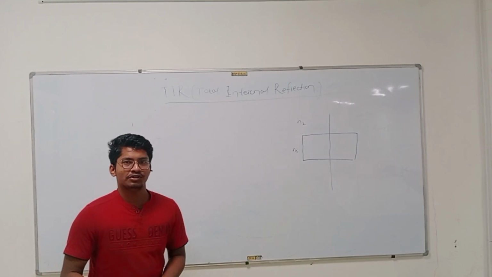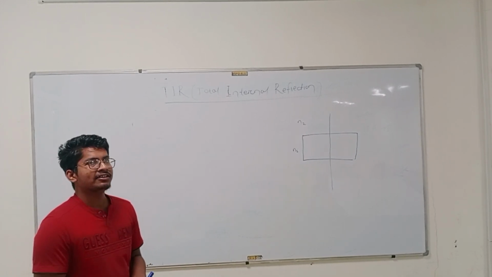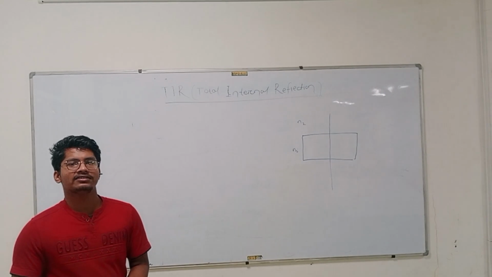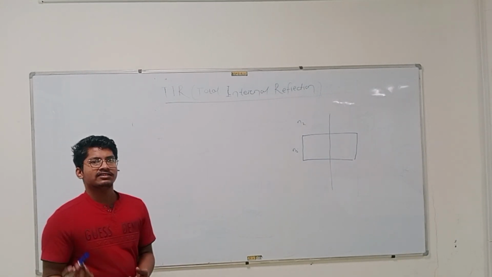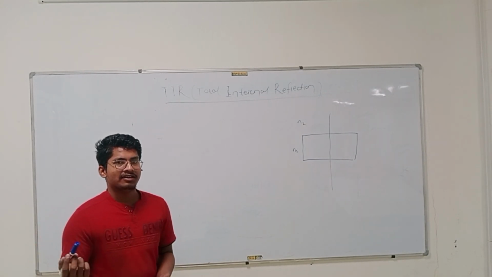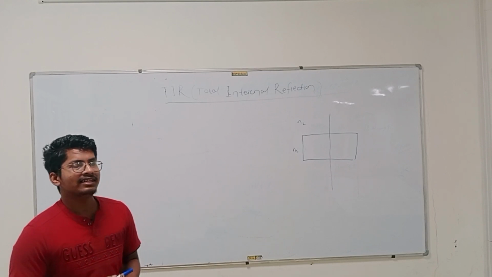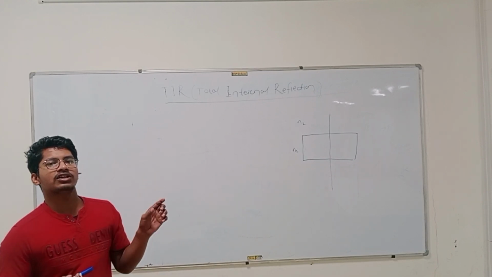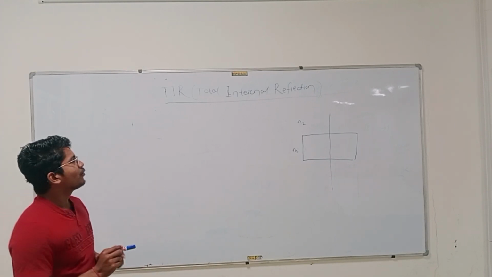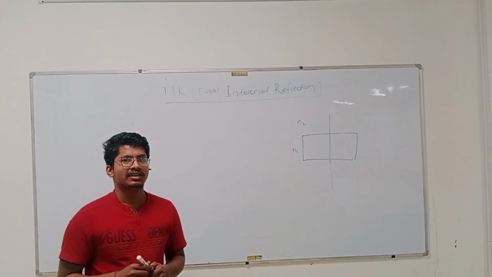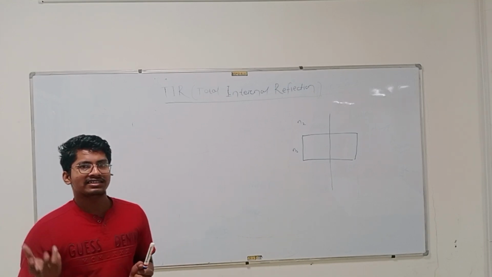So today we are going to discuss the most fascinating topic, that is total internal reflection. Total internal reflection is a property of light. When we study light in detail, one of the properties of light is called total internal reflection. Before I discuss total internal reflection, let's get some idea about what light is, how light